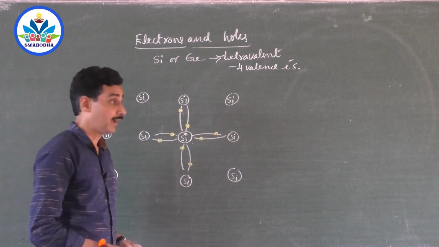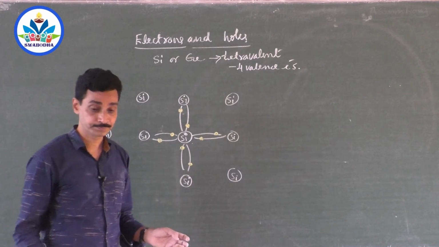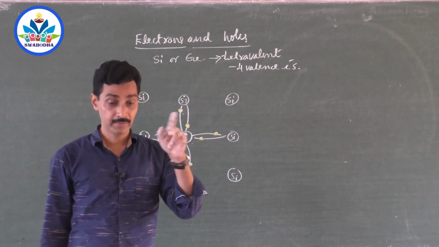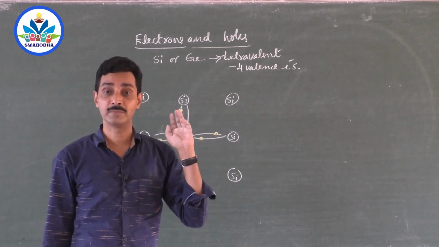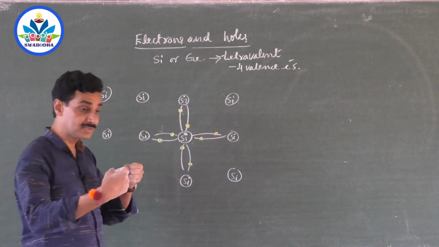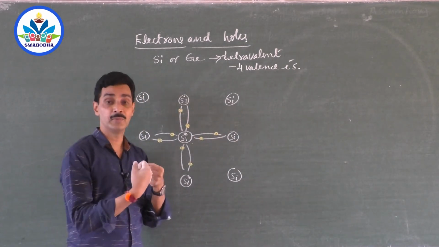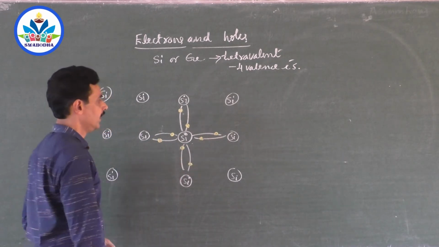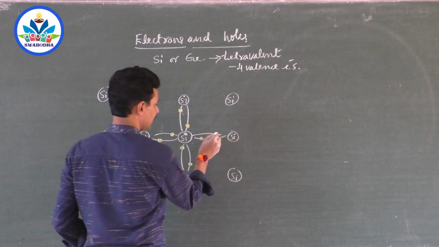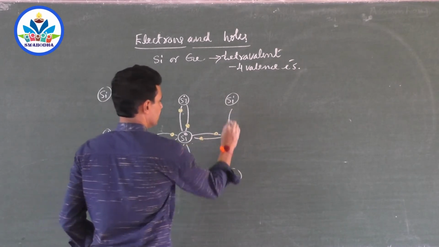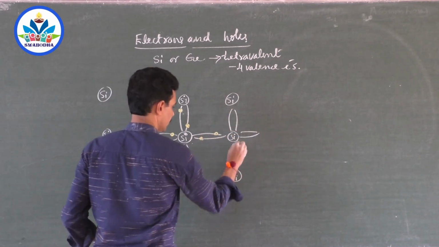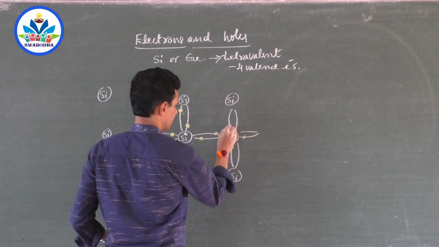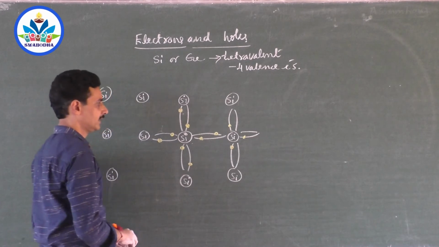That is why valence electrons can't behave like charge carriers. They are busy now. They are engaged in the bond. They can't move from atom to atom. They can only be bond forming electrons, exchanged electrons between the neighboring atoms. Similarly, this silicon has given one electron to this one, right? So it can form a bond with its own neighboring atoms. It can donate one electron to the neighboring atom and form the bond.